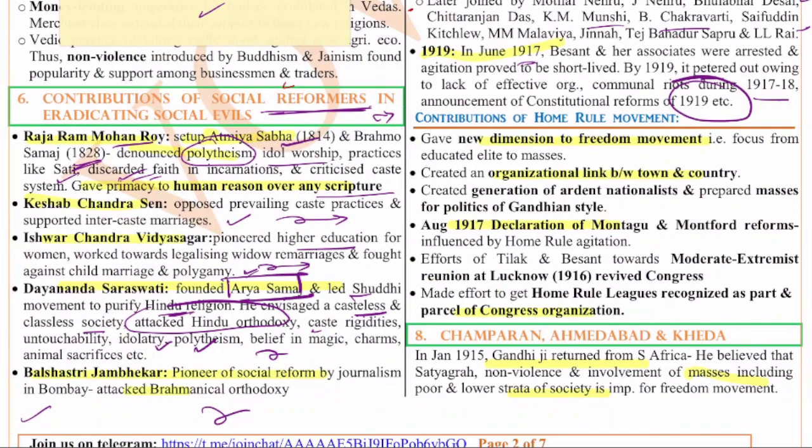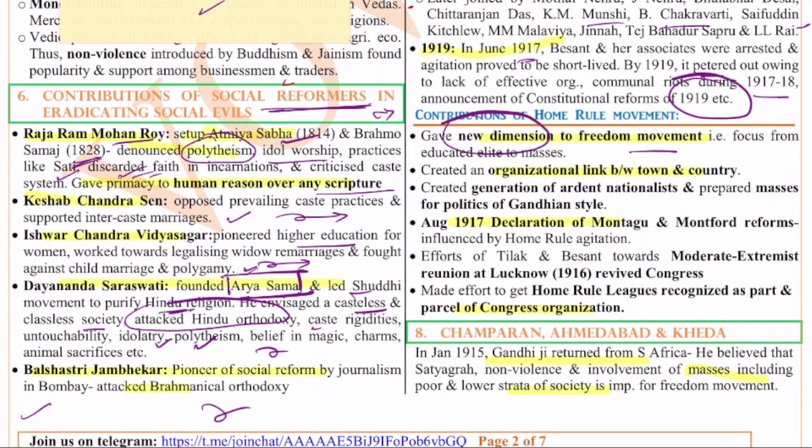If you see the contributions of this Home Rule movement, it altogether gave a new dimension to the freedom movement. It extended its focus from educated elites to masses. It created an organizational link between the town and country. When there was no leadership in the Congress, especially, Annie Besant played a key role. Her contribution in taking this freedom movement forward cannot be forgotten. She is the first woman president of the Indian National Congress.